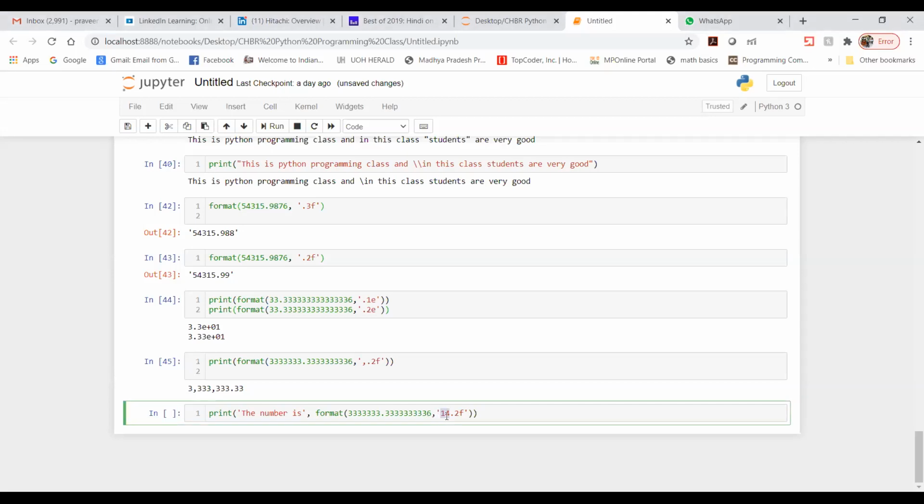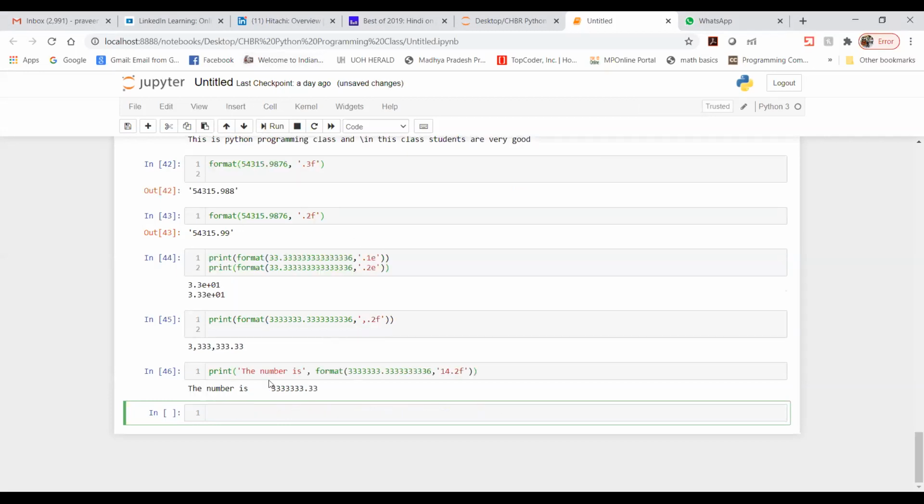The width comes before this number, after the preceding text and before the number. Let me run this. Now you can see we are getting this much width.